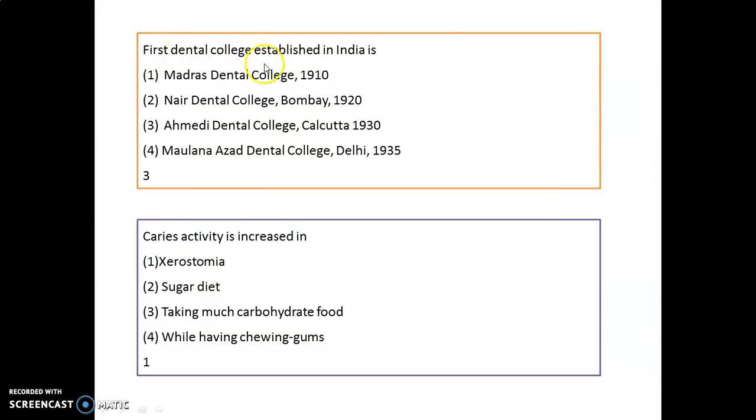Where was the first dental college established in India? It is in Calcutta, Ahmadi Dental College in 1930. Caries activity is increased in which case? It is increased in case of xerostomia. Remember, all these factors contribute to caries development, but xerostomia helps in caries activity.